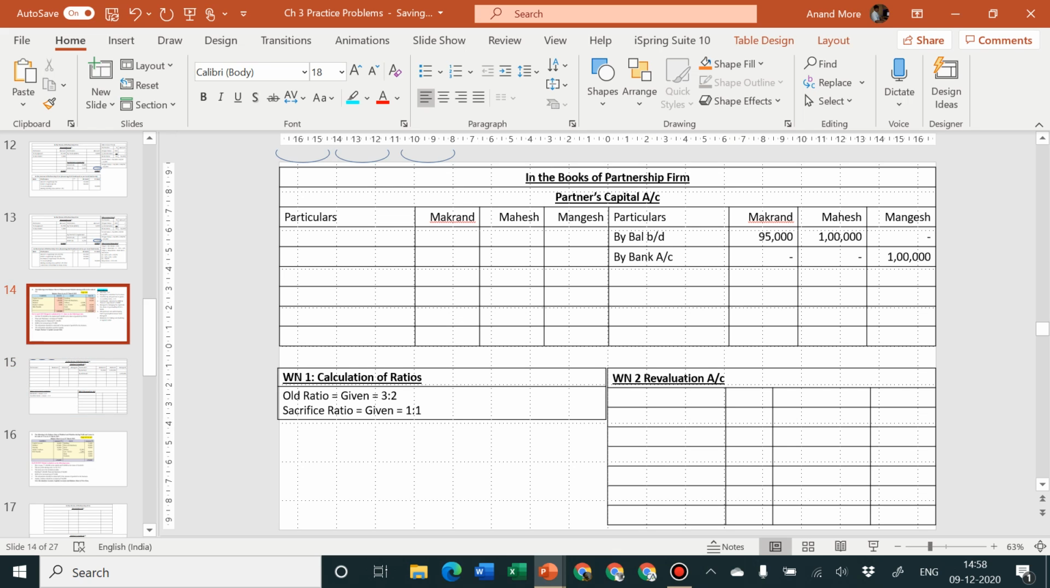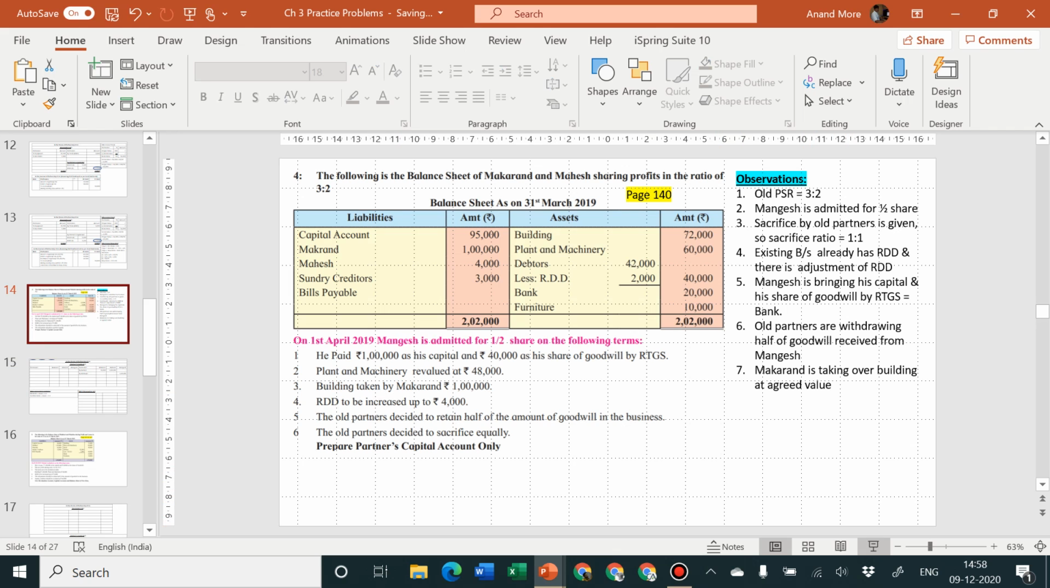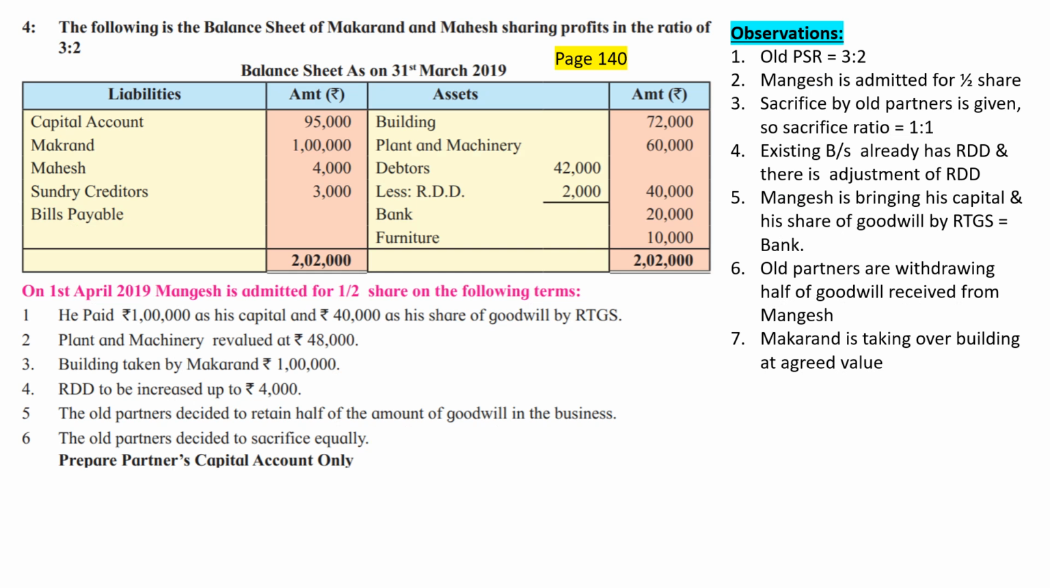and 40,000 is not the value of the firm's goodwill, but 40,000 is the share of Mr. Mangesh in the total goodwill of the firm, because they have mentioned he paid rupees 1 lakh and rupees 40,000. So he has paid 40,000. That means it is his share. It is not the firm's goodwill. So 1:1 is the amount to be considered.